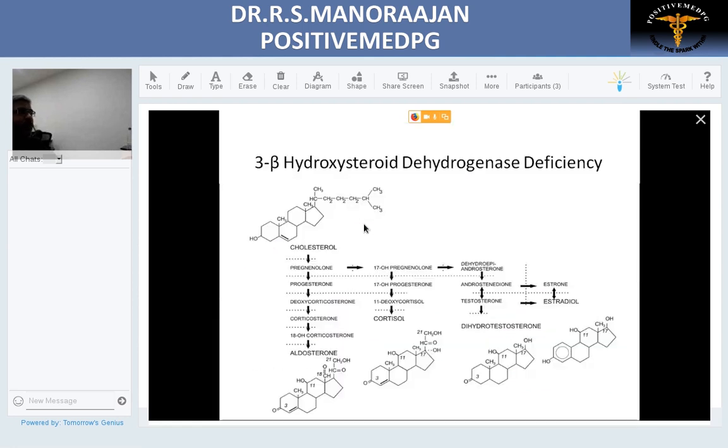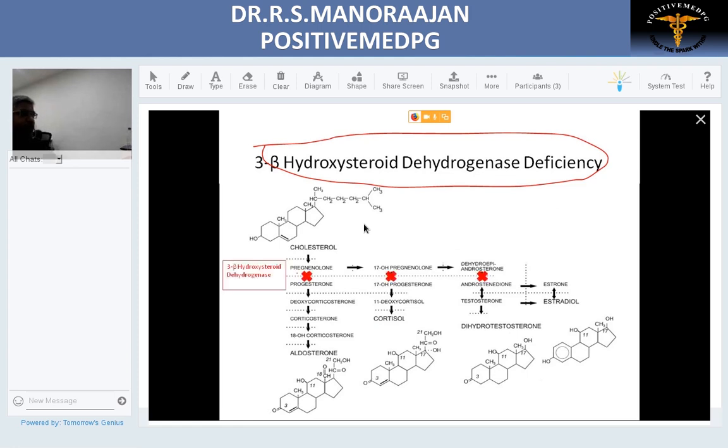Now we'll go into the final enzyme, 3-beta hydroxysteroid dehydrogenase. This is the rarest one, so very rarely asked in examinations. I'll spend a few seconds here. One, I want to impress: this is the only enzyme which takes part in all three pathways. So when this enzyme is deficient, all three hormones, namely aldosterone, cortisol, and dihydrotestosterone, are lost.